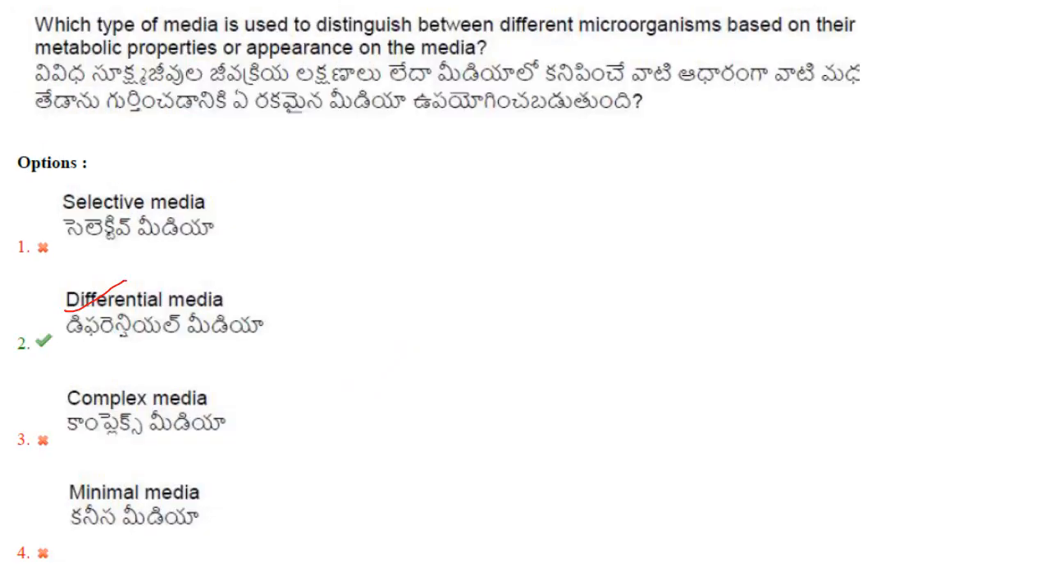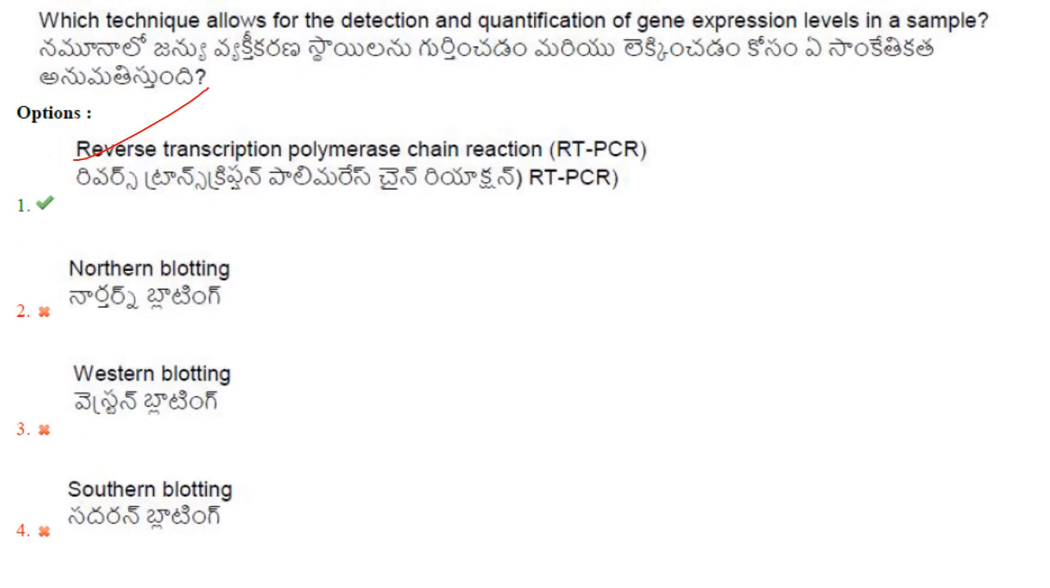Then next one, which type of media is used to distinguish between different microorganisms based on their metabolic properties or appearance on the media? So it is the differential media that is used. Answer is option 2. Then next one, which technique allows for the detection and quantification of gene expression levels in a sample? So it is reverse transcription polymerase chain reaction or RT-PCR. Answer is option 1.